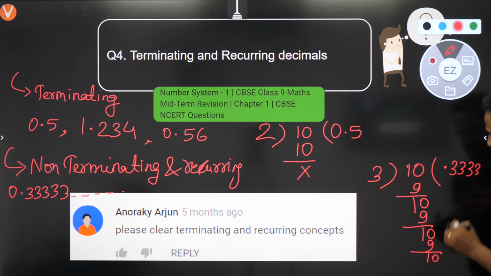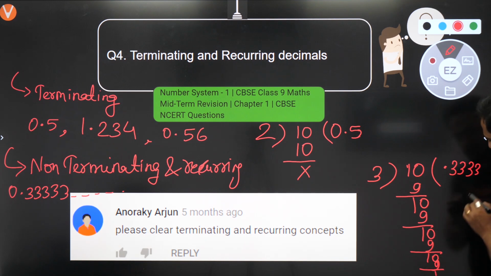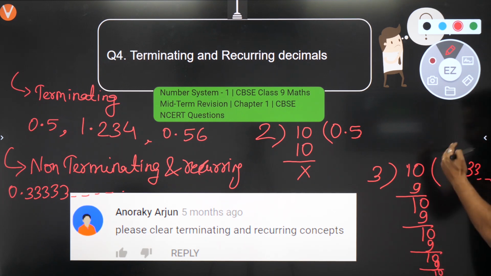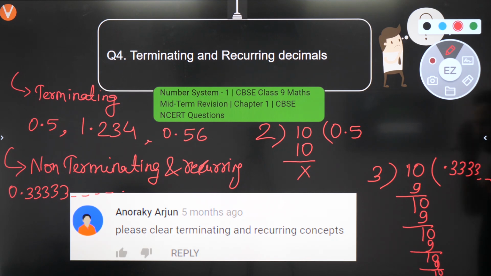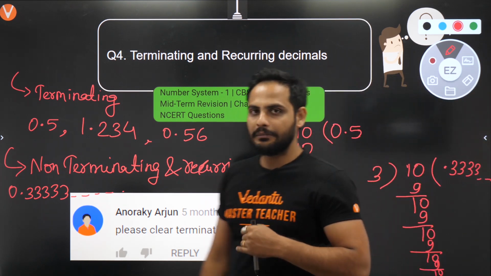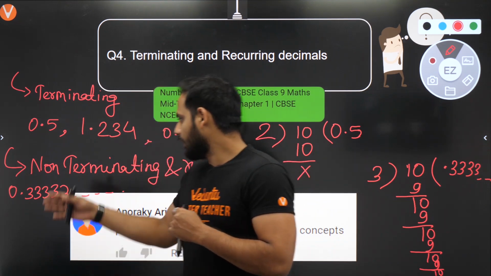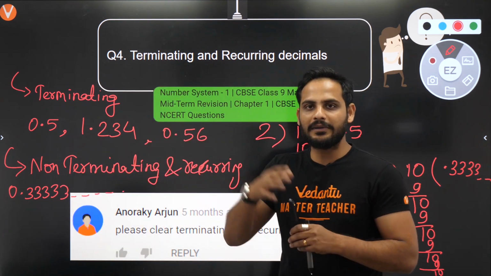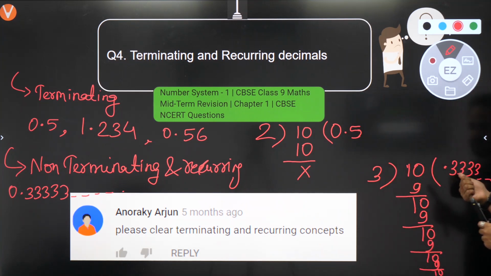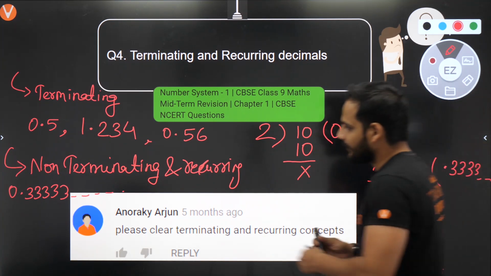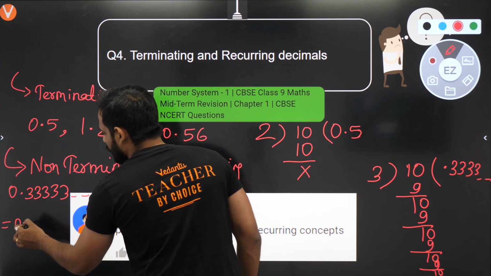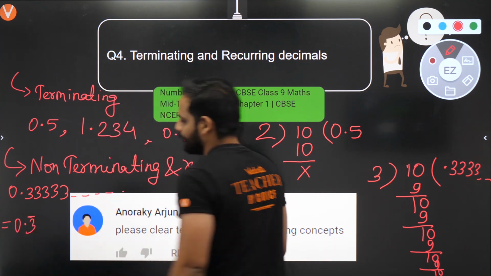Again 3 3s are 9, remainder 1. So bachcho, this will go on and on. No matter how long I proceed, this division will never end. Correct? So these kind of decimals are non-terminating but recurring. Recurring means something is repeating. See, 3 is repeating itself. So I can say this can be written as 0.3 bar.